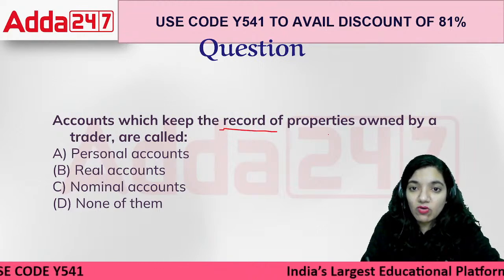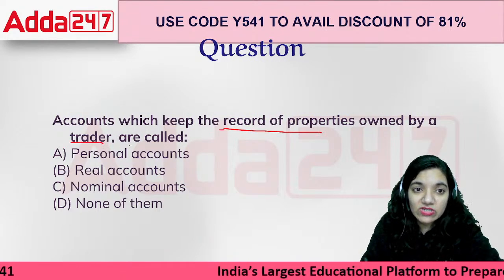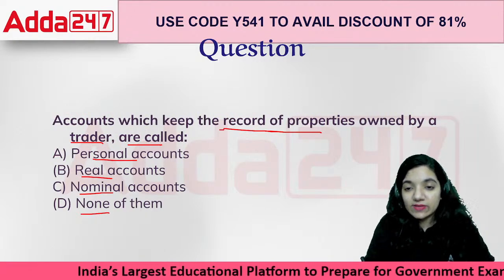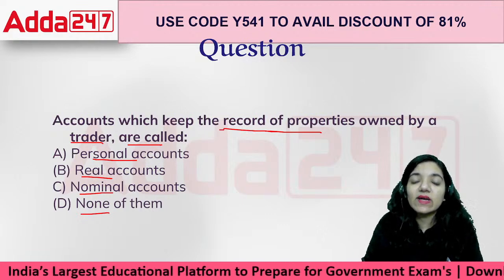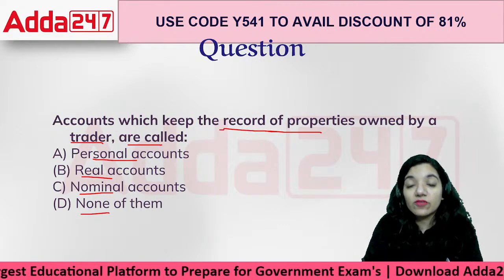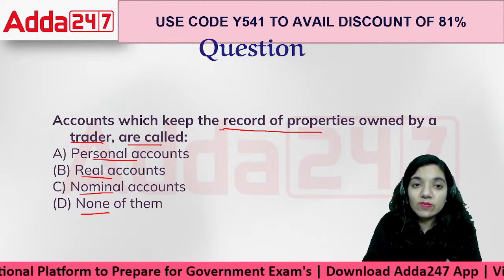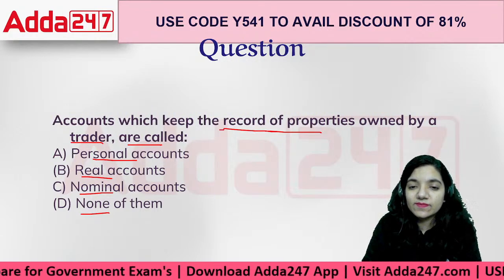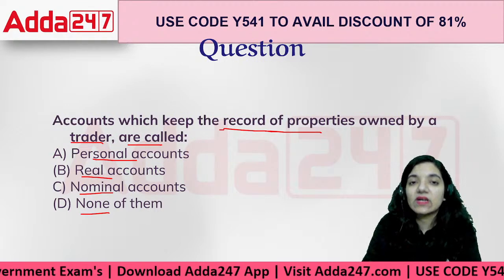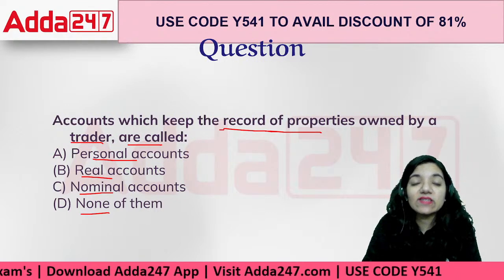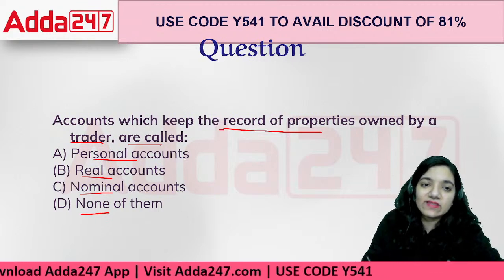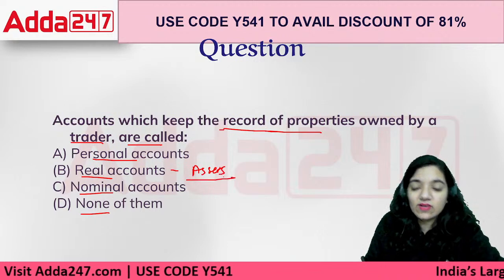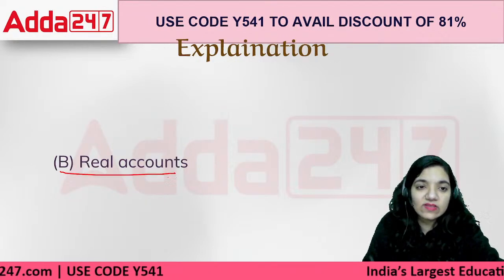Accounts which keep the record of properties owned by the trader are called personal account, real account, nominal account, or none of the above. The accounts which keep the record of properties are actually the real account. The assets. Properties are assets. So assets are treated under the real account. The right answer is real account.